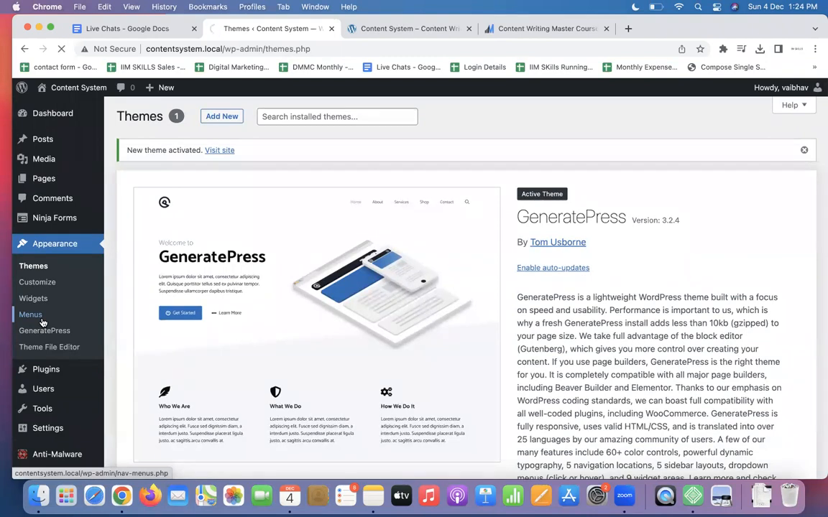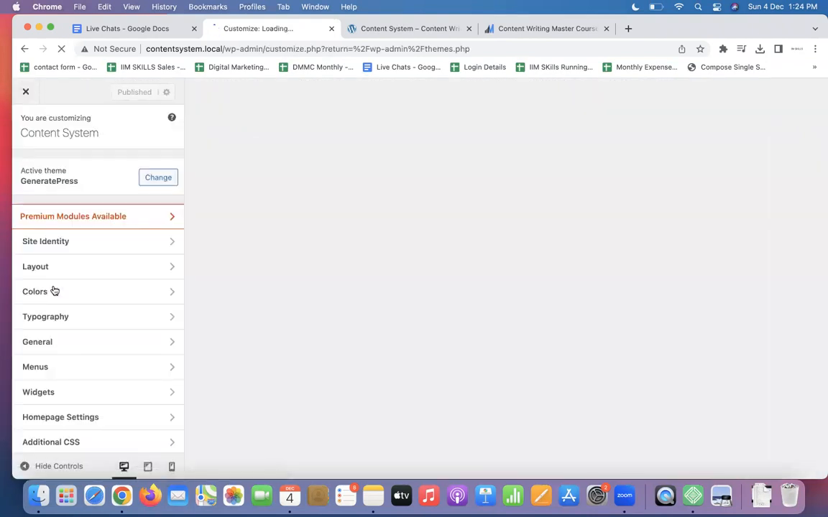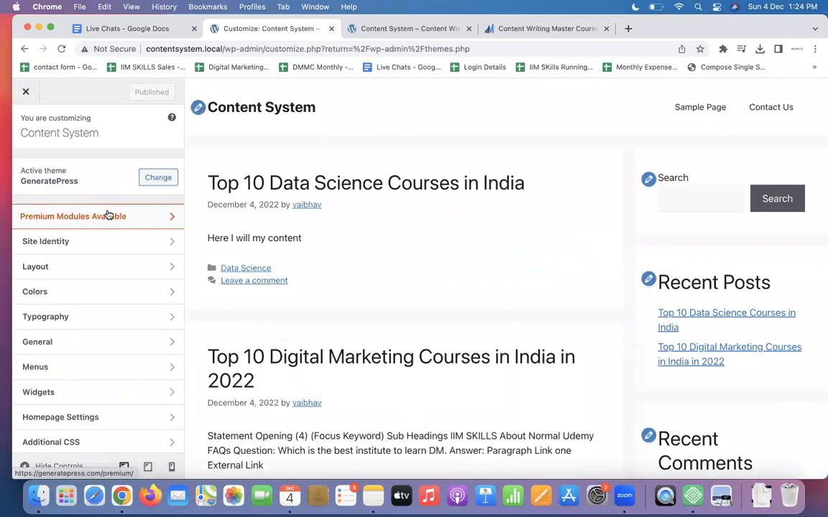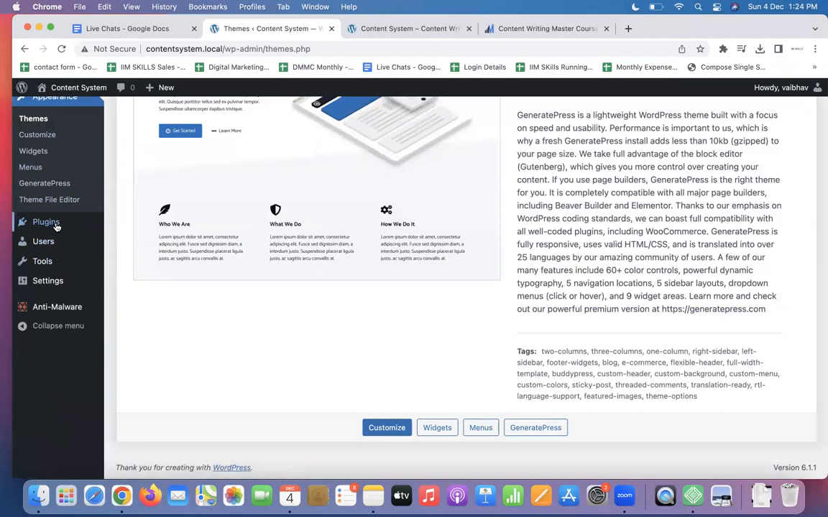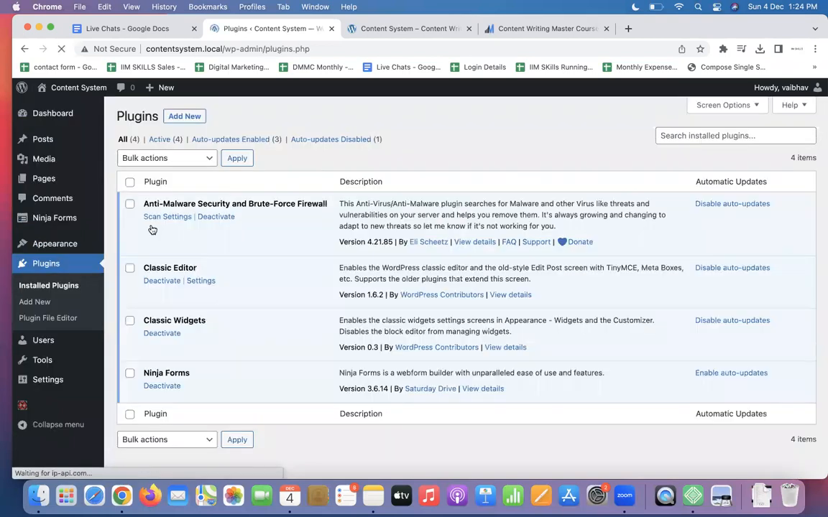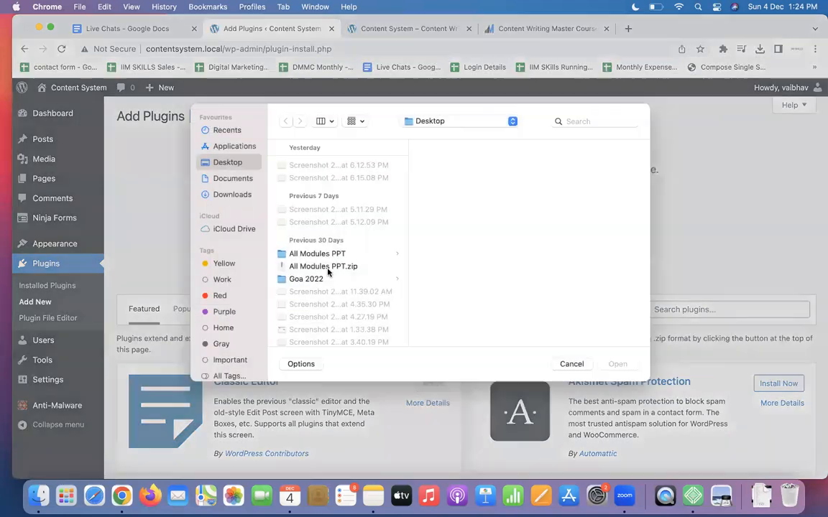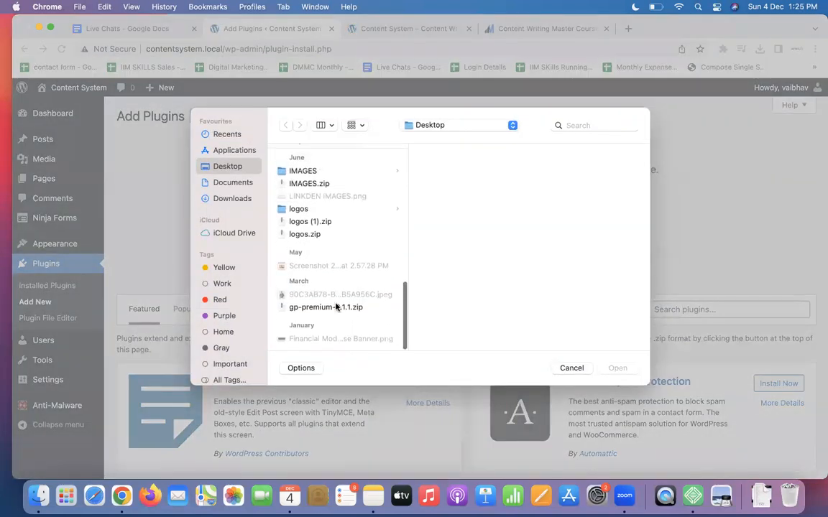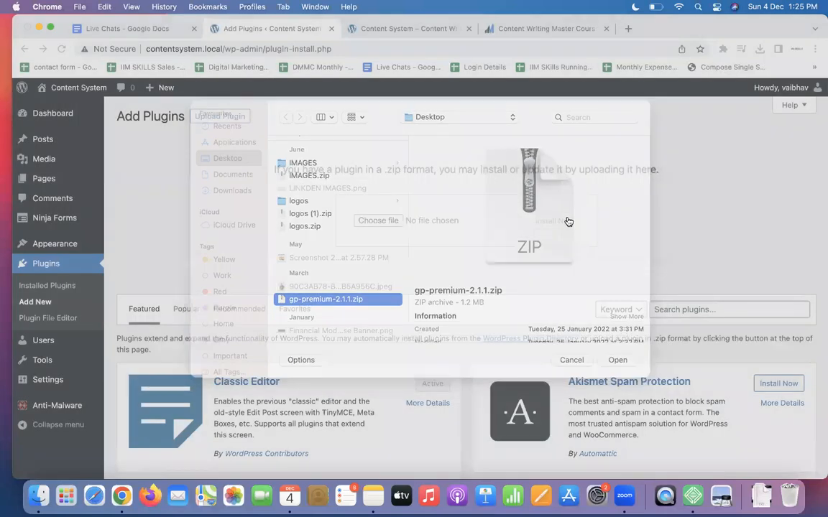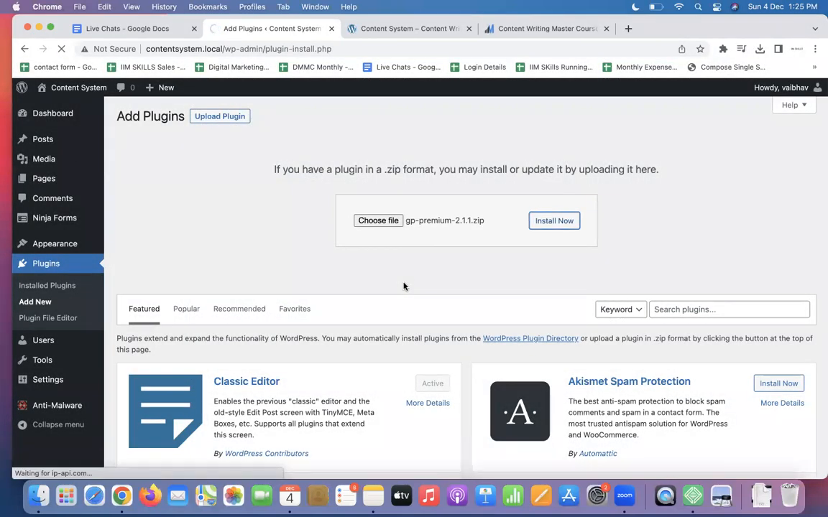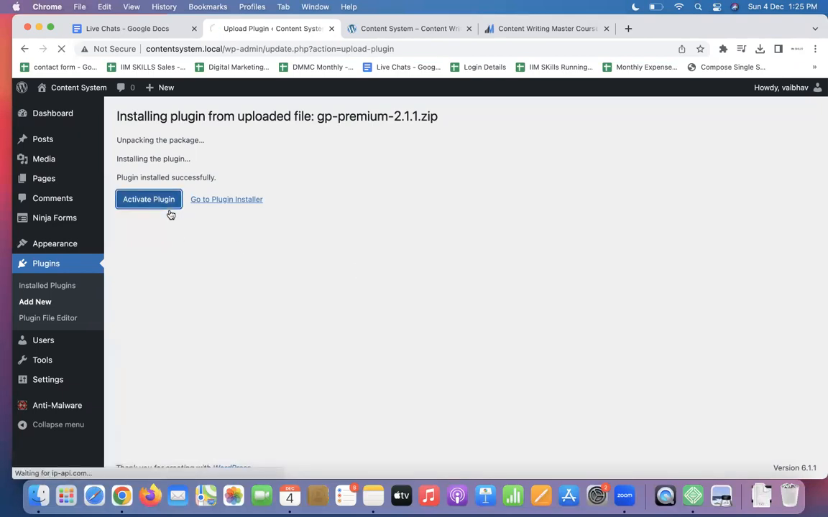After this, go to customize. Premium modules are available. If you check your LMS, I've given you the premium tool for GeneratePress. Install plugin, add new. You already have this in your LMS. In my case, I'm going to upload GP Premium, the zip file, install, and activate.